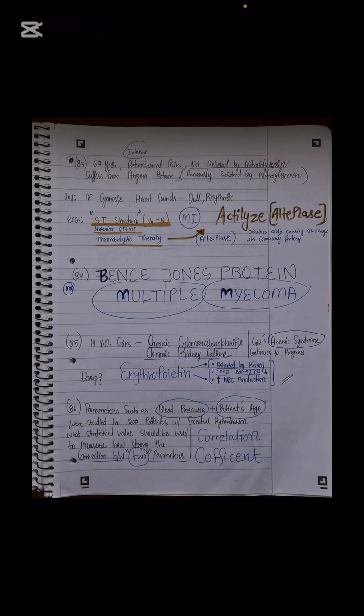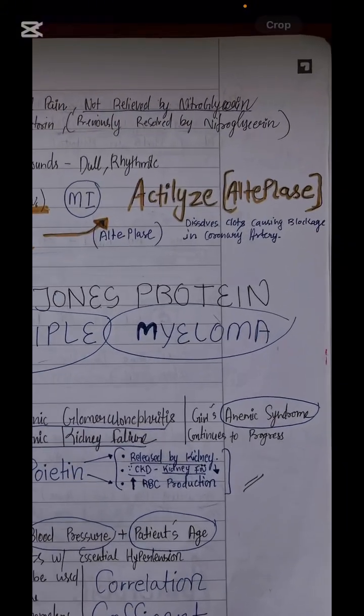Now the ECG shows what? ST elevation. Sir, what occurred in the patient when ST elevation is there? Sir, this is the case of myocardial infarction, anterior STEMI. So what thrombolytic therapy will you give to the patient? The thrombolytic therapy given to the patient must dissolve the clots causing blockage in the coronary arteries. What drug will we give to the patient?